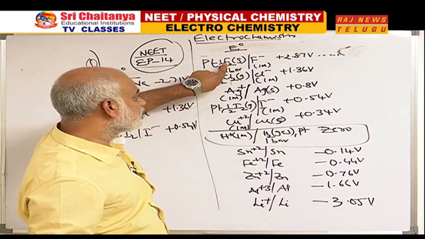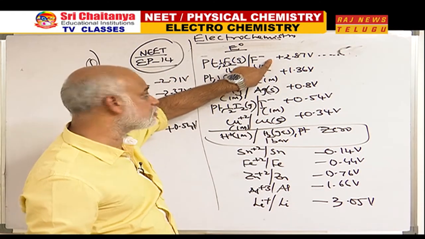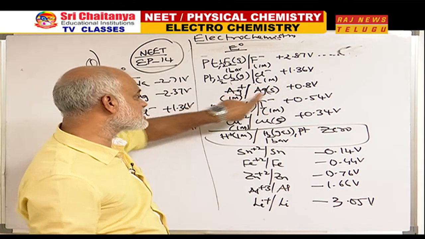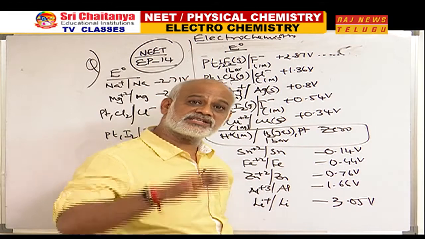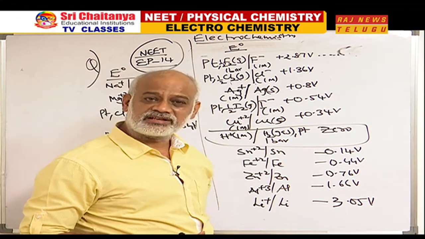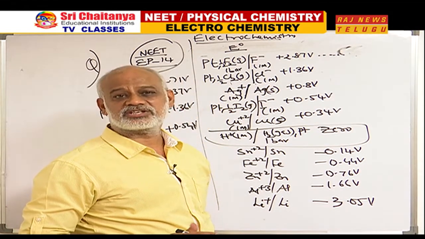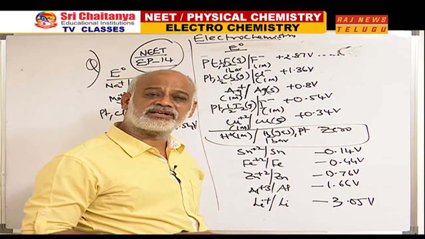You can see non-metal to non-metal ion, 0 to -1, and +1 to 0 for metal. For metal, reduction is cation to metal. For non-metal, reduction is non-metal to non-metal ion.